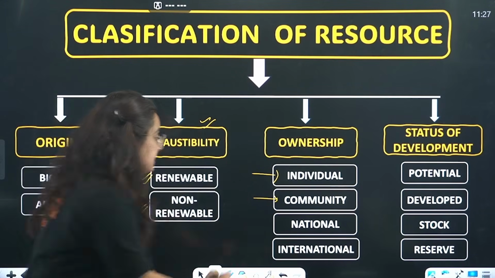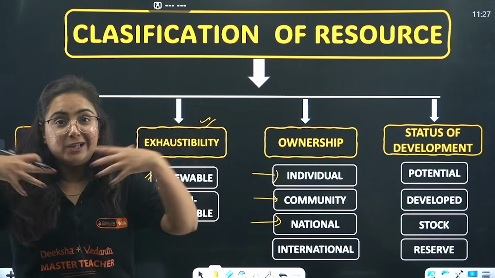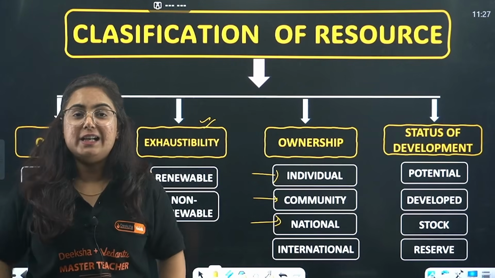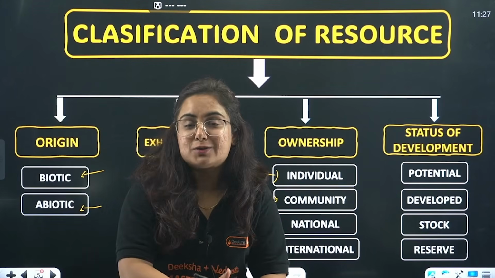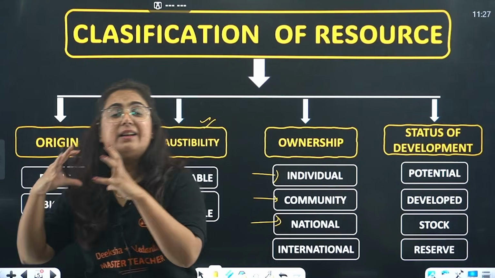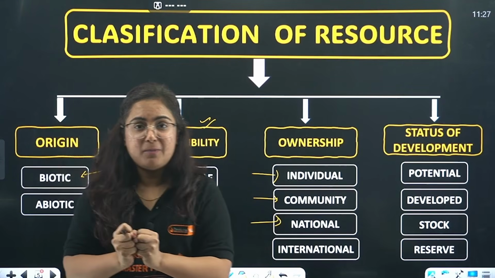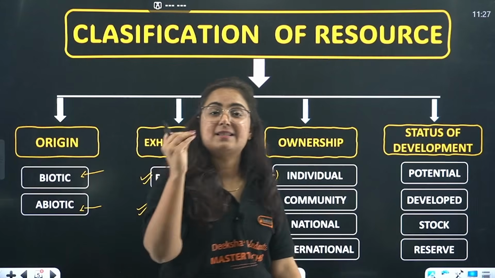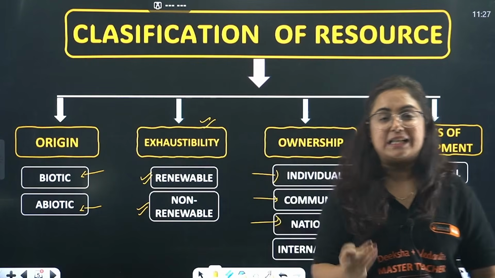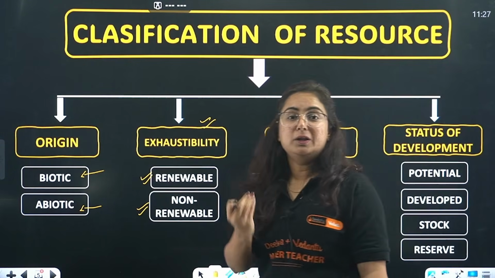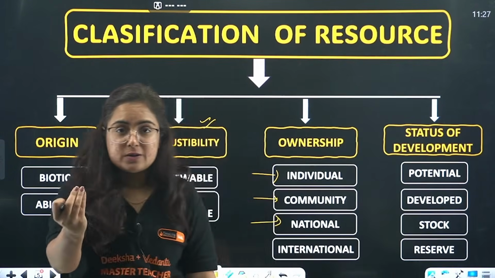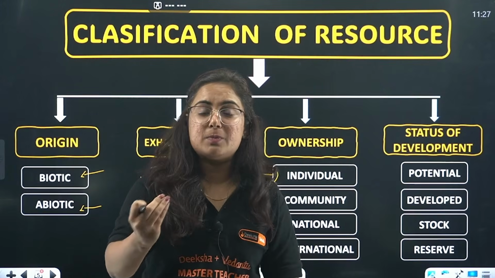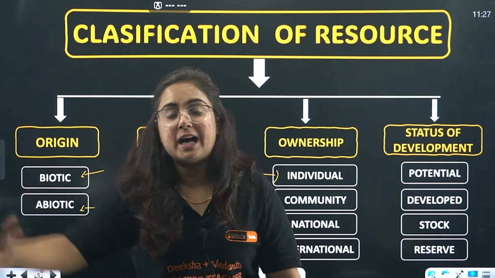Third one is national resource. We proudly say that this is the forest of India. These are the rivers of India. Getting my point? Tigers of India. So why do we call it that? Because this is something that is owned by a nation. Something that is owned by a nation, a resource on which the ownership is of every citizen of India, is known as a national resource.